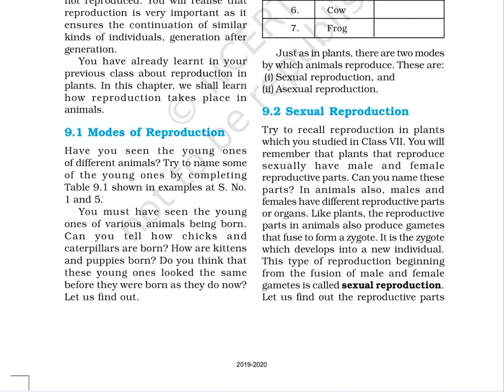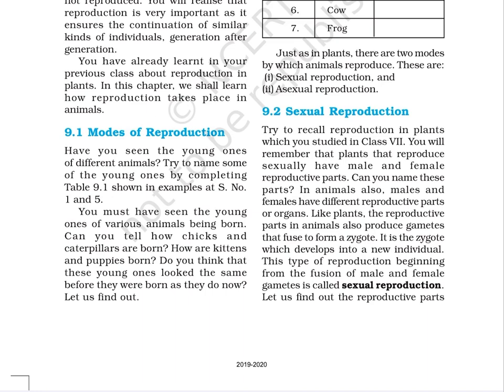9.1 Modes of Reproduction. Have you seen the young ones of different animals? Try to name some of the young ones by completing table 9.1 shown in examples at serial number 1 and 5. You must have seen the young ones of various animals being born. Can you tell how chicks and caterpillars are born? How are kittens and puppies born? Do you think that these young ones looked the same before they were born as they do now?